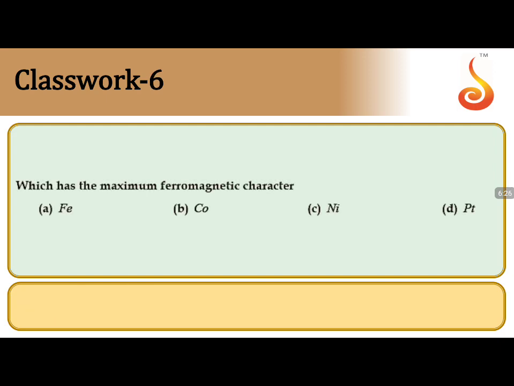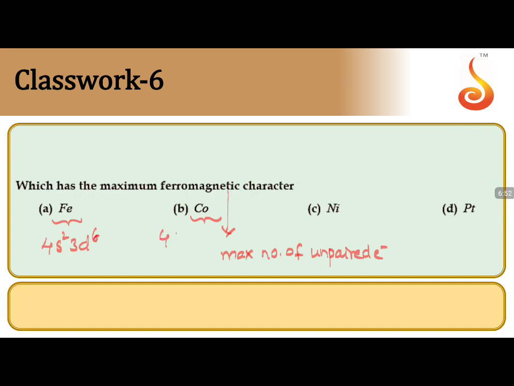Let us come to question number 6: which has maximum ferromagnetic character? Maximum ferromagnetic character is given by the maximum number of unpaired electrons. So what we'll do? Iron, 26, 4s2 3d6 configuration.